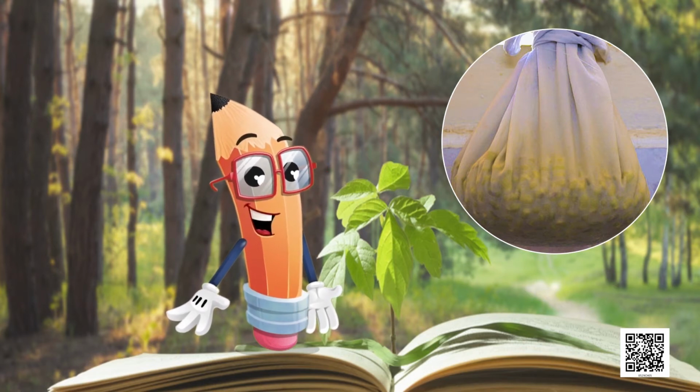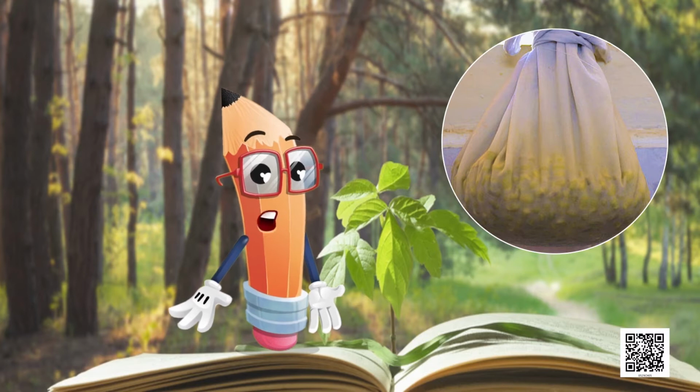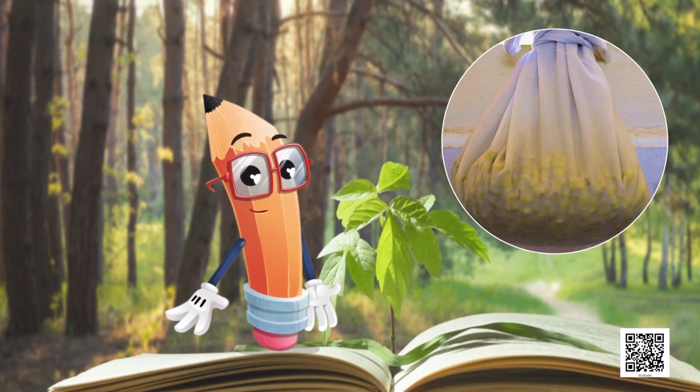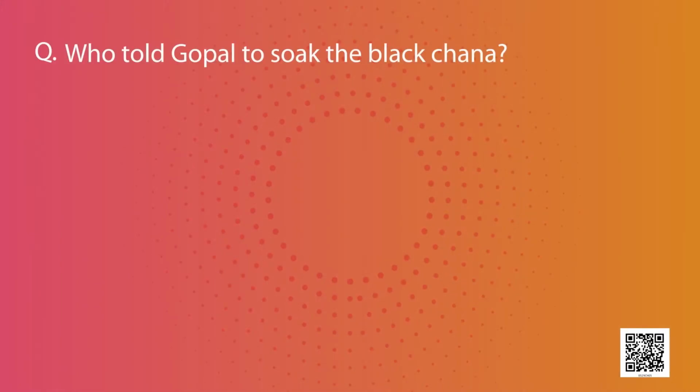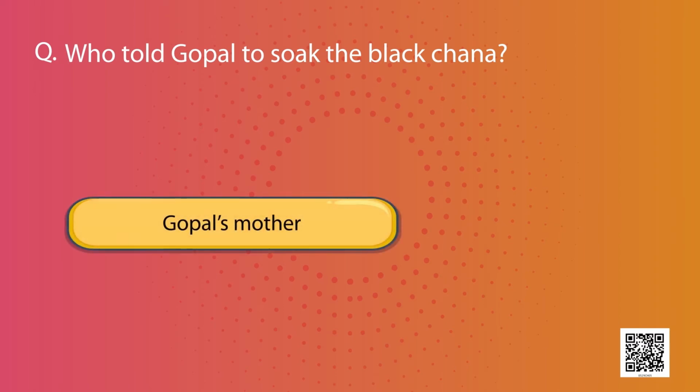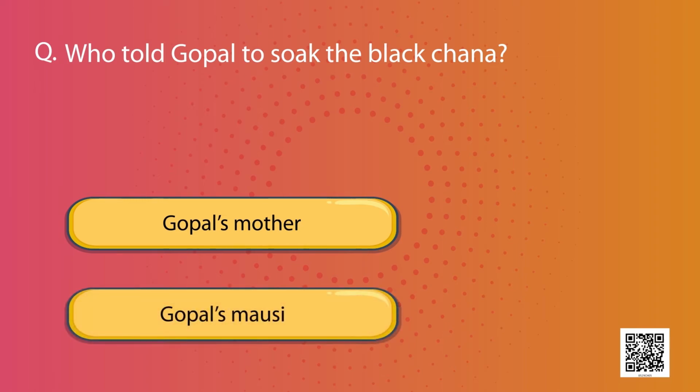I hope you all have enjoyed this story. Let's try to answer the questions. Who told Gopal to soak the chanas? Options are A. Gopal's mother or B. Gopal's Mausi. What is the correct option? It's A. Gopal's mother.